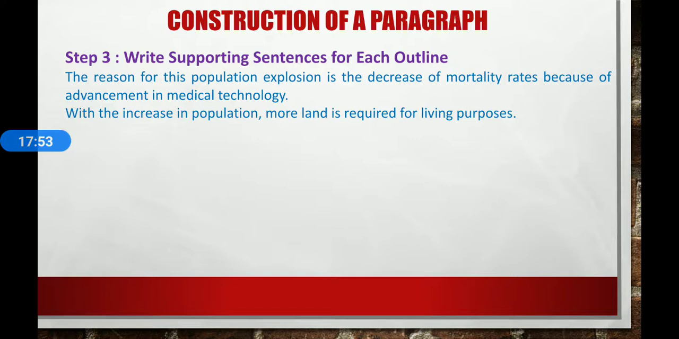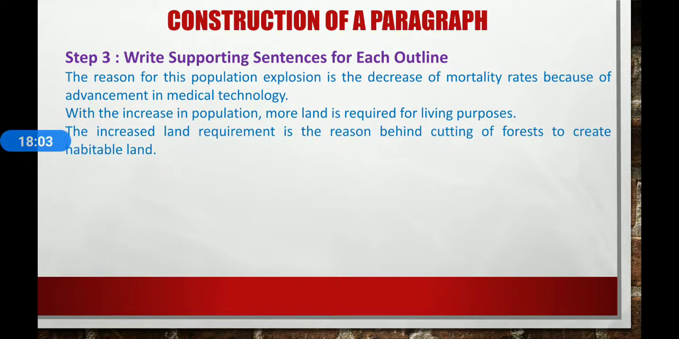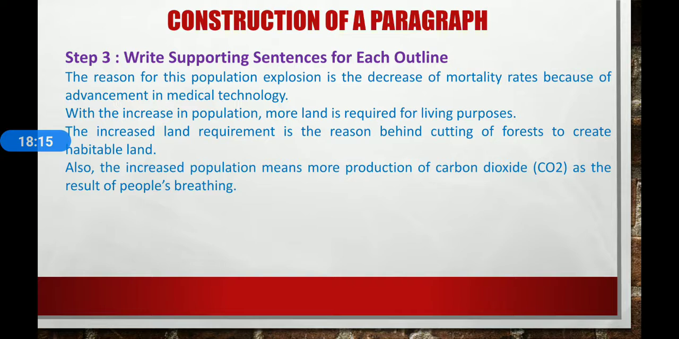Now, next thing, increased requirement of land. For that, we can write: with the increase in population, more land is required for living purposes. Next thing, leads to cutting of forest. The increase in land requirements is the reason behind cutting of forest to create habitable lands. And next outline is increased carbon dioxide production. For this, we can write the reason. Also, the increased population means more production of carbon dioxide as the result of people's breathing.